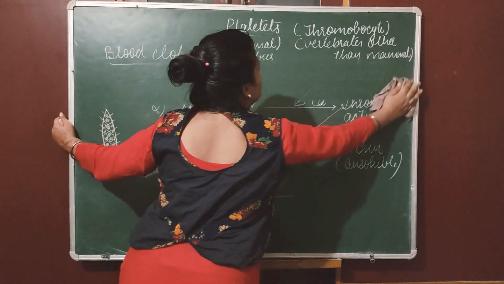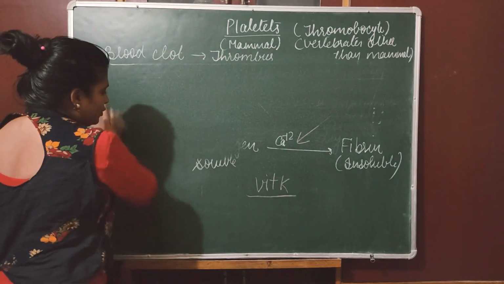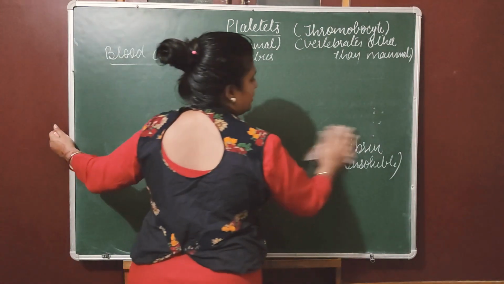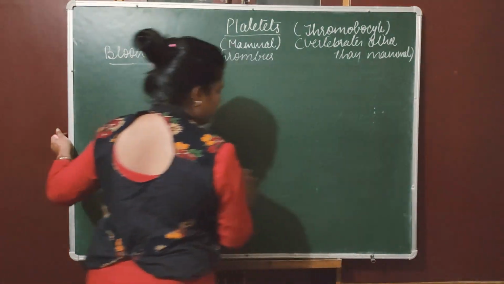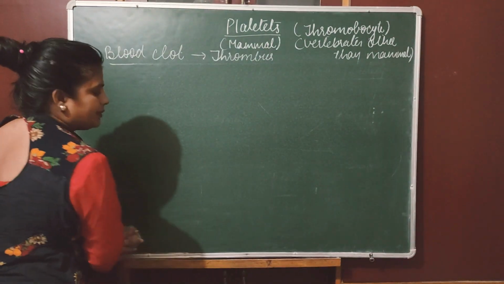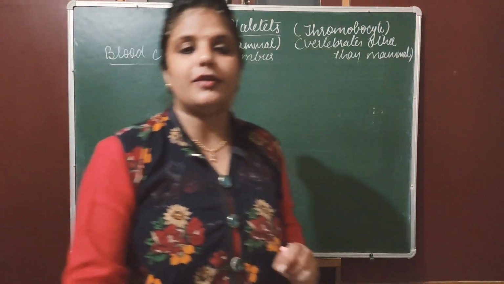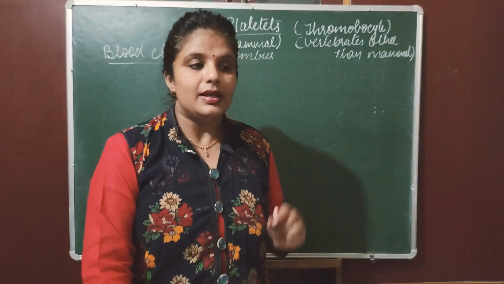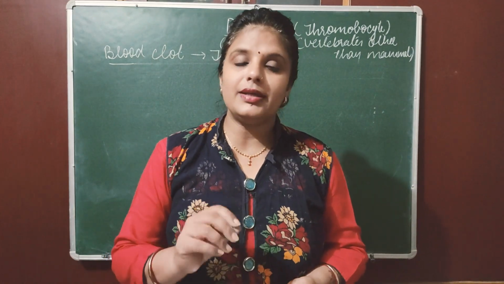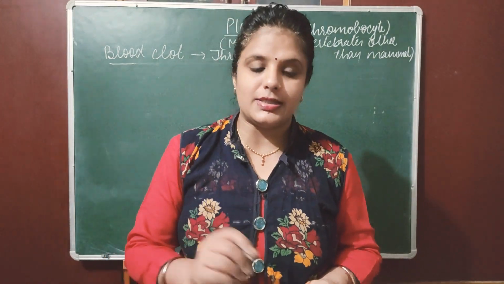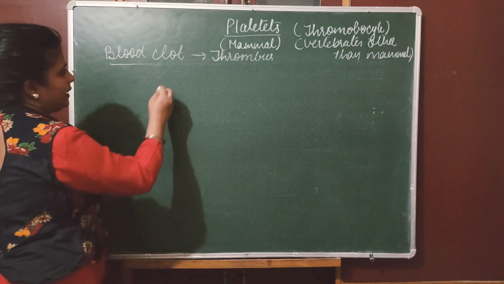Because of the presence of heparin. You might remember in 9th standard we did the functions of the liver, and we discussed that the liver produces heparin, and heparin is an anticoagulant. Now what is an anticoagulant?